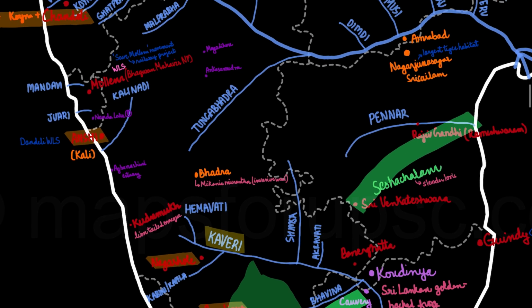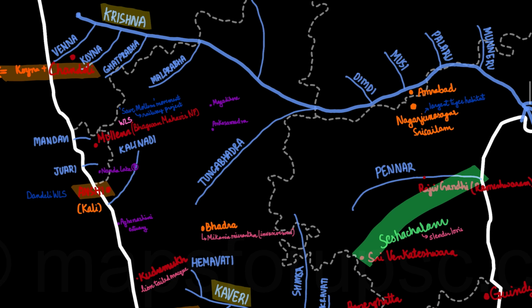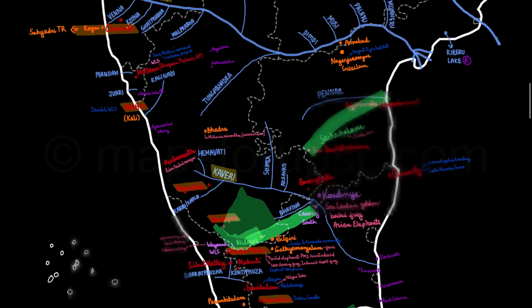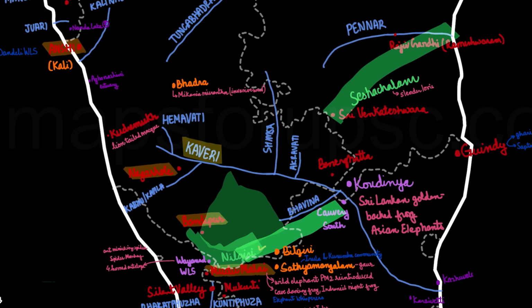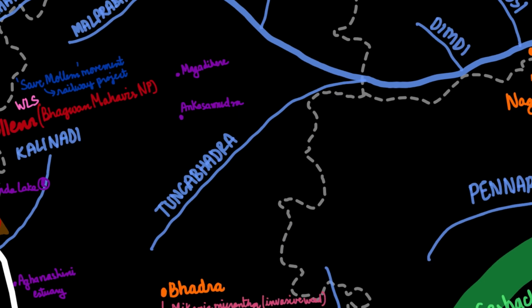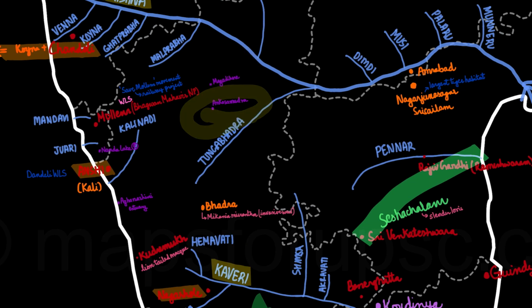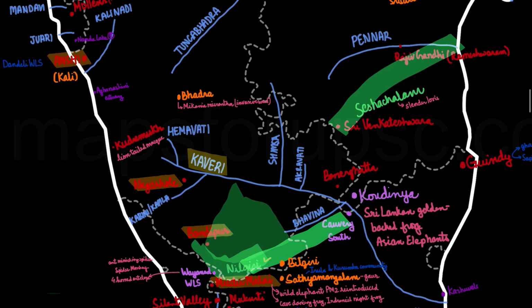So moving on to the wildlife sanctuaries. These are not the wildlife sanctuaries, these are basically the Ramsar sites. The Ramsar sites are Aghanashini estuary, and then Magadi Kere, then Ankasamudra. These are the Ramsar sites in the state of Karnataka.